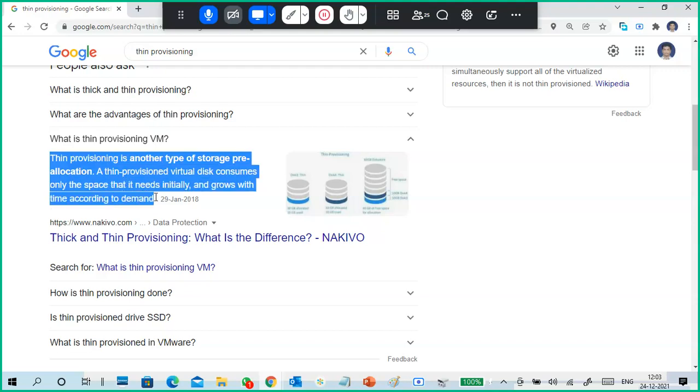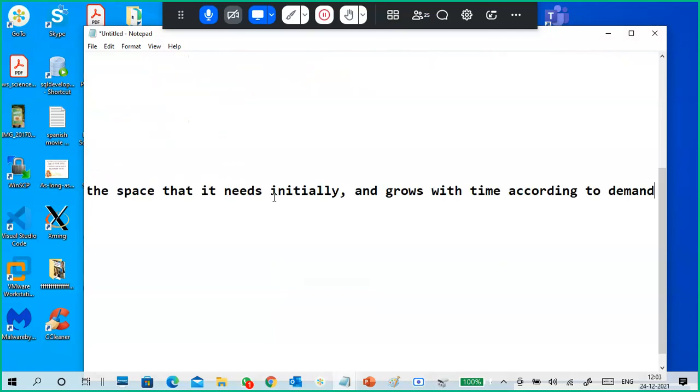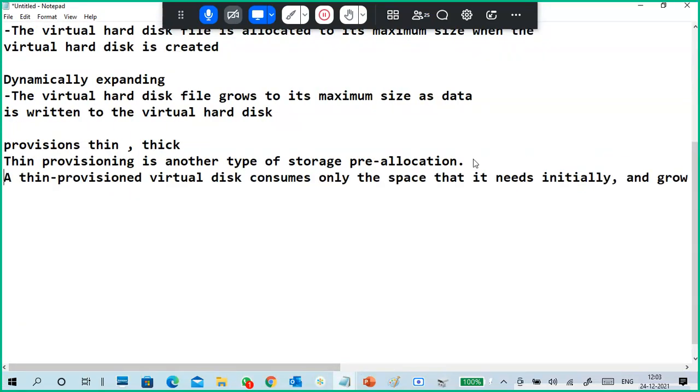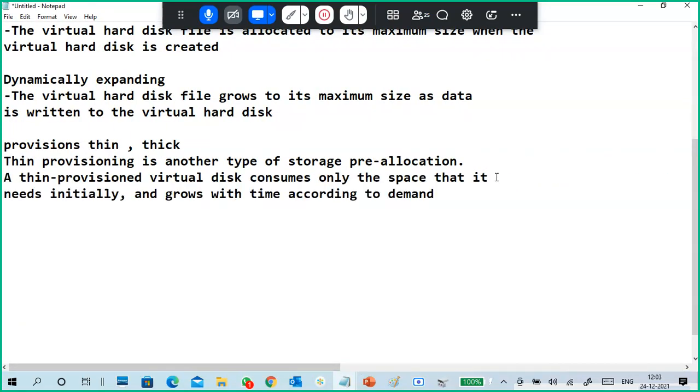Thick is the opposite. Whenever we visit that kind of thing, we will compulsorily require it. But remember this: depending on the technology and company, the terminology changes a little. You just have to understand it. In virtualization, there is VMware, VMware Workstation, VMware vSphere, VMware ESXi, vCenter.